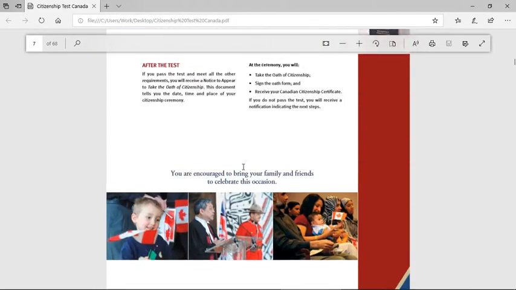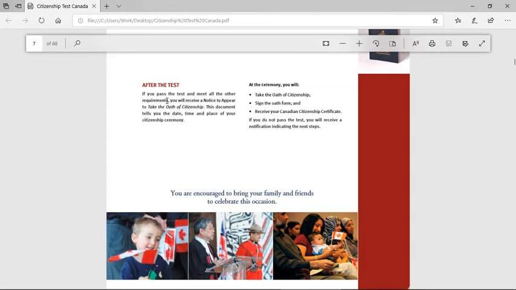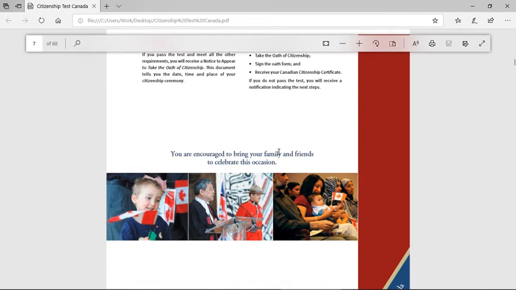Okay. After you pass the test and meet all the requirements, you receive a notice to appear to take the oath of citizenship. This document tells you the date, time, and place of your citizenship ceremony. Take the oath of citizenship, sign the oath form, receive your Canadian citizenship certificate. If you do not pass the test, you will receive a notification indicating all the next steps. You are encouraged to bring your family and friends to celebrate this occasion.